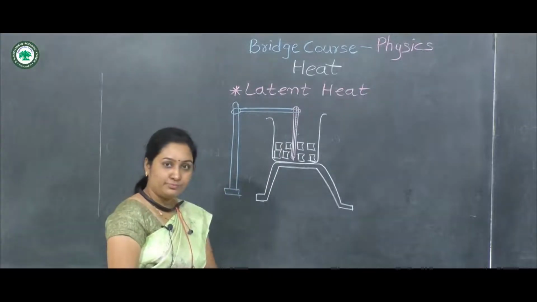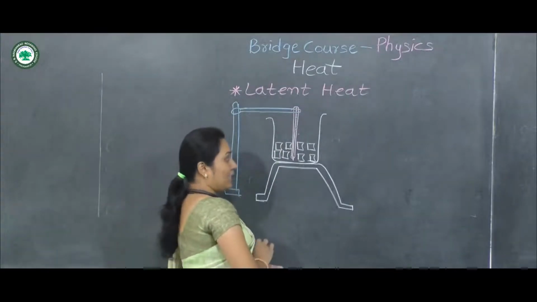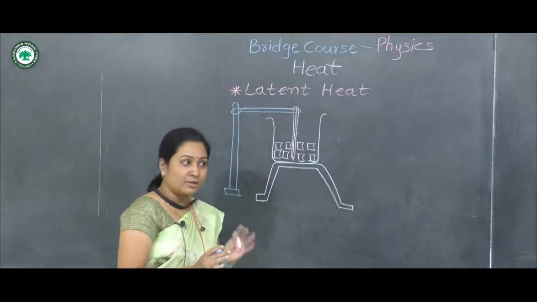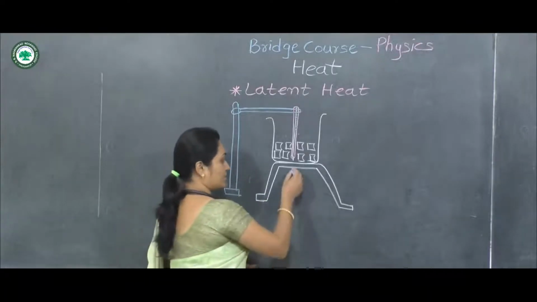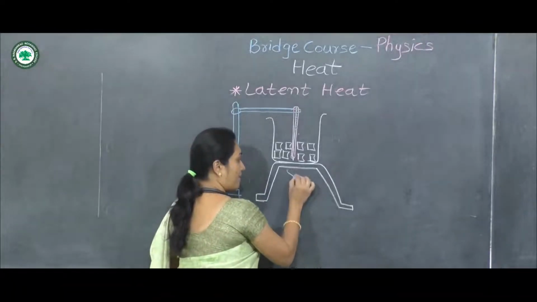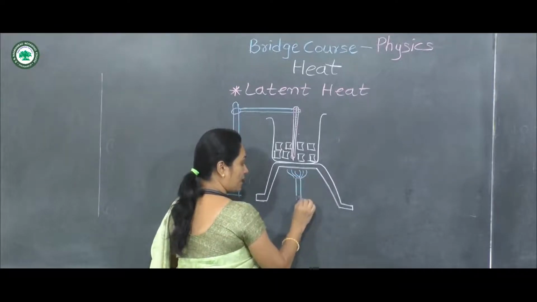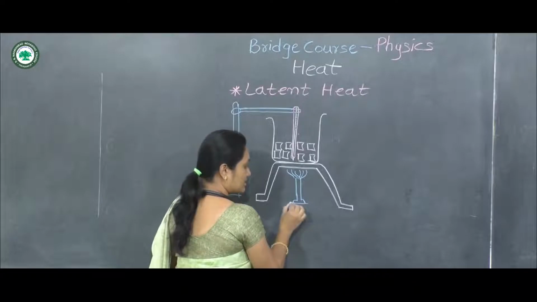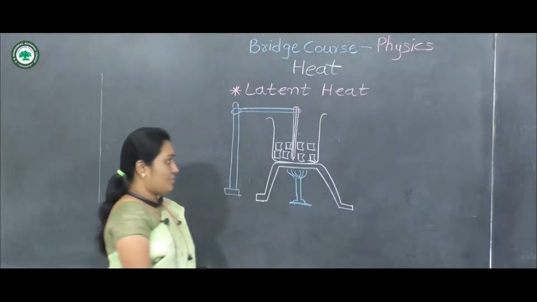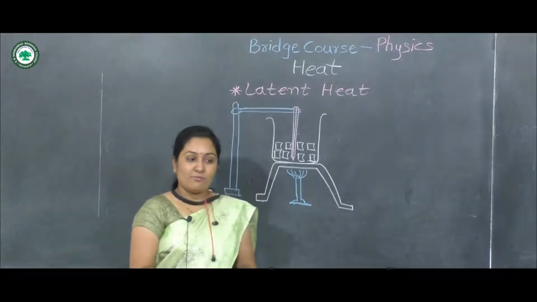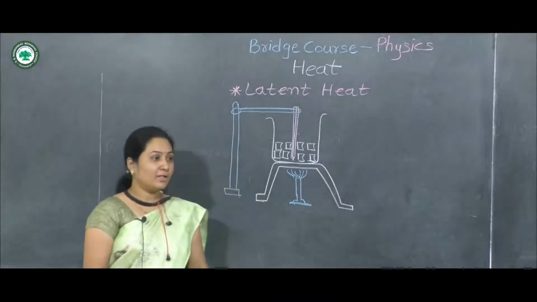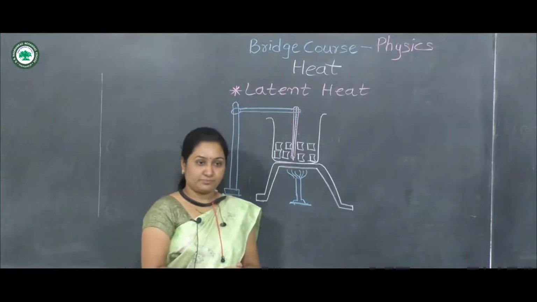And now we will give heat to these ice cubes by using a burner, or here we are using a spirit lamp. So by using a burner, we can give heat to these ice cubes.